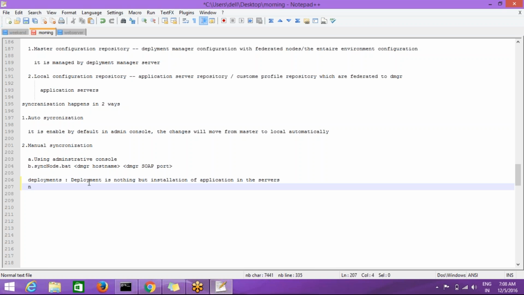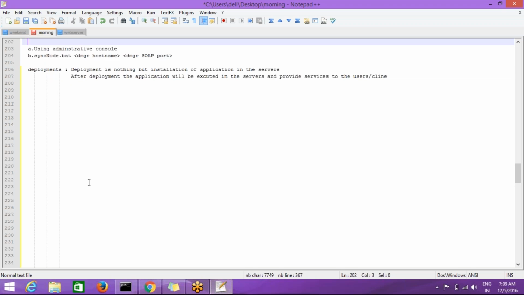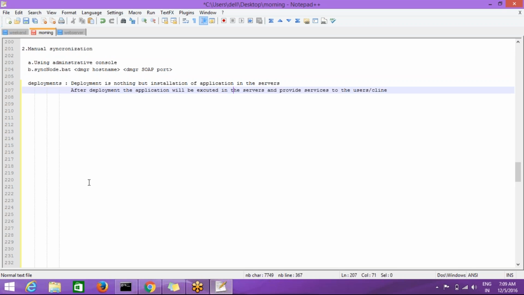After deployment, the application will be executed in the server and it provides services to the client, to the users or client.